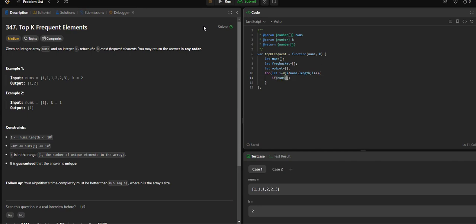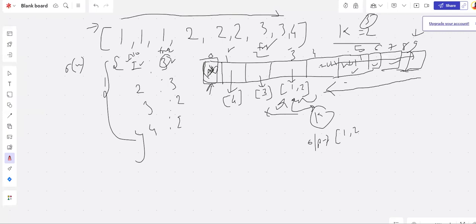If nums of i, this particular key, is in map, right? Basically check whether this number is in the map or not. Otherwise, in the else block, if you don't have the number in the map, then initialize map of nums of i with one. So for the very first time, if you're encountering one here, how will this map become? We are going to read this one. The very first time, this number was not in the map at this particular location, so we are adding it with one.